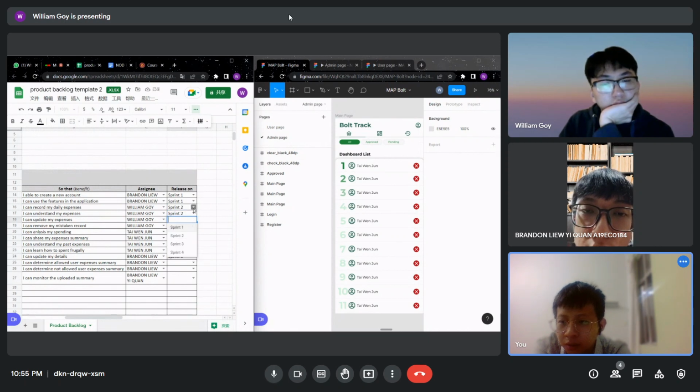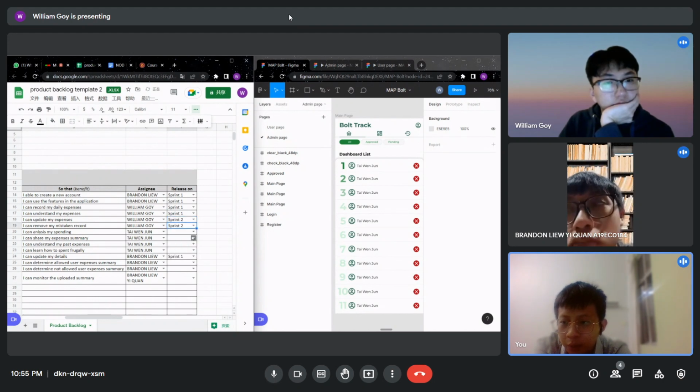And your other parts can be second sprint. Mine will be analyze the spendings, which will be sprint one. Share my expenses summary will be sprint two. Learn how to spend wisely will be sprint two.